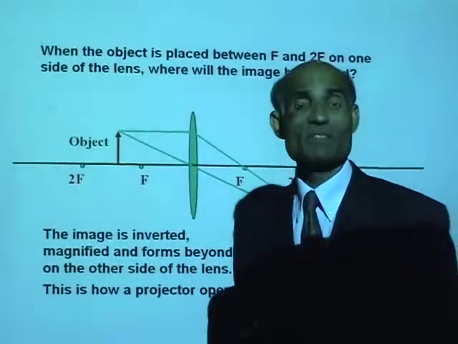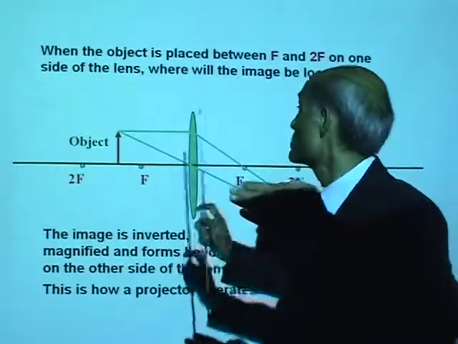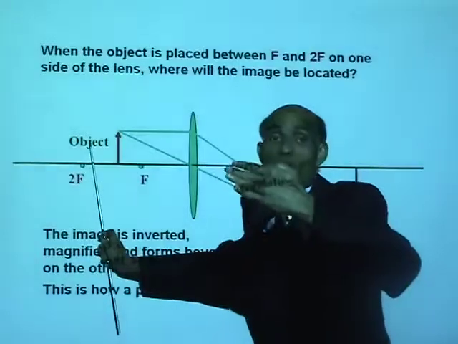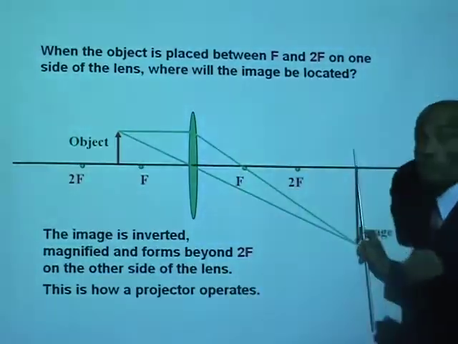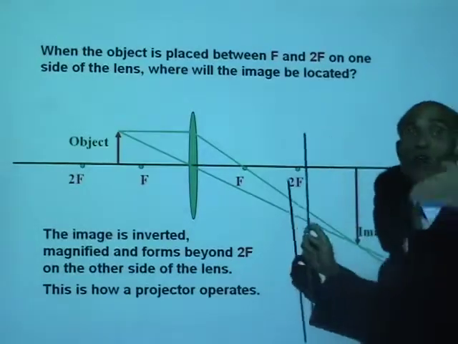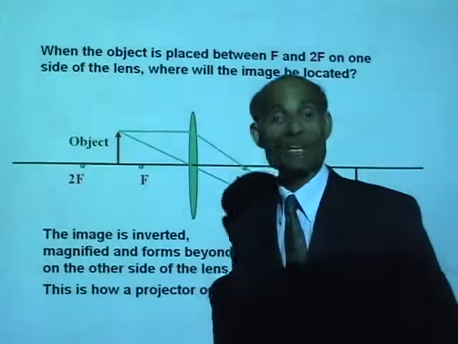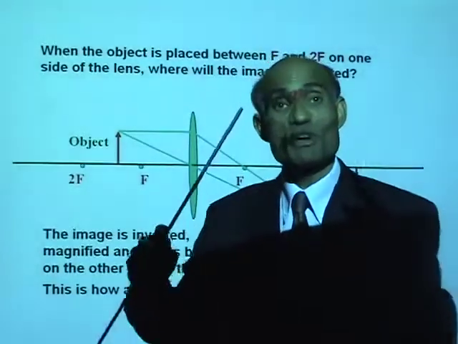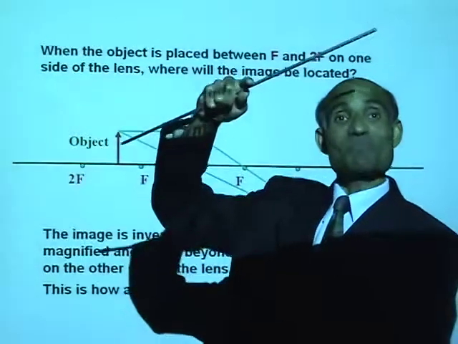When you put a film slide between f and 2f of the lens, the image is formed beyond 2f on the screen, which will be much bigger and inverted. So in order to see the image erect, you must keep the object upside down.